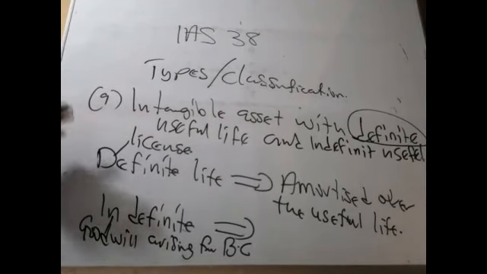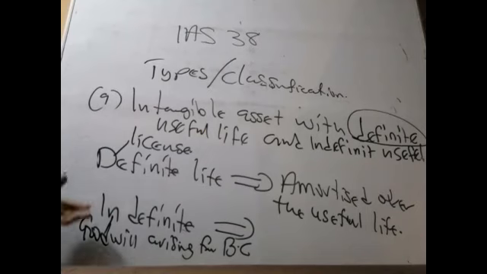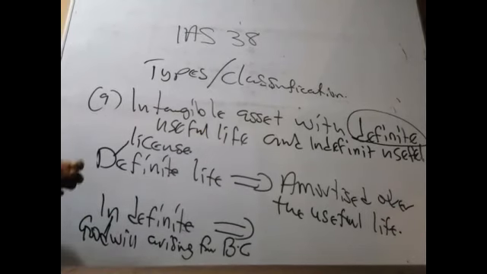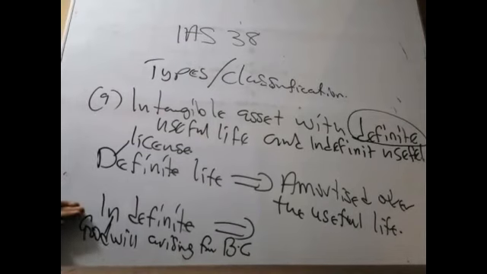The first type, some of them do not have a definite life. It's like you buying land. Your own land that you've acquired does not have a useful life. You can't tell the land will last for, let's say, 50 years. You will go and the land will still be there. So the same thing as any asset that does not have a useful life, we don't depreciate it. But rather we test for impairment annually. So take note, and the same thing applies to this.